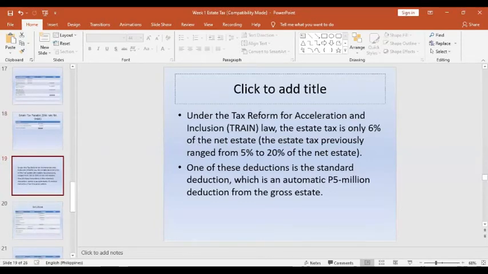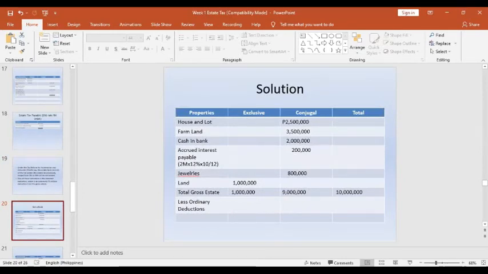But under the TRAIN law, the RA 10963, the 5 to 20% basic tax on the estate was simplified to only 6% of the net estate. So the computation of the net estate is the same, but the tax rate is only 6%. That's why one of the deductions, the standard deduction on the family home and the medical expenses, from 1 million will be increased to 5 million as the deduction from the gross estate.